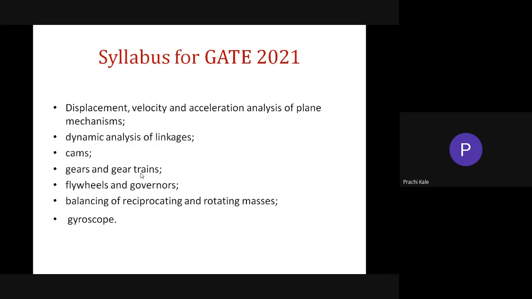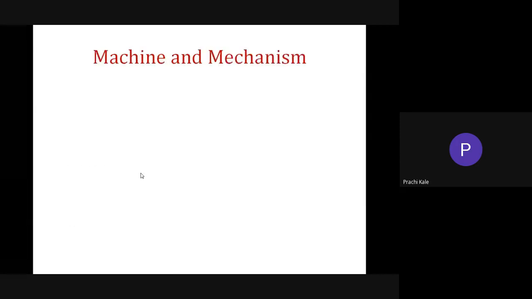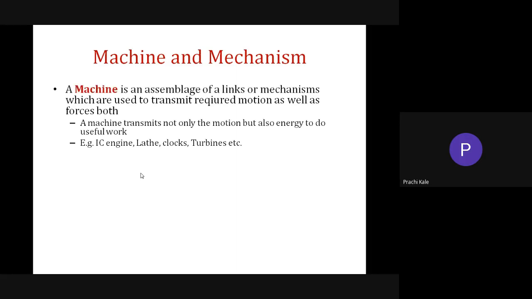So we will continue with machine and mechanism. This is a very basic part, which we have seen in the last semester. So what is a machine? We'll just revise all these things. A machine is the assemblage of linkages or mechanisms which are used to transmit the required motion as well as the force.